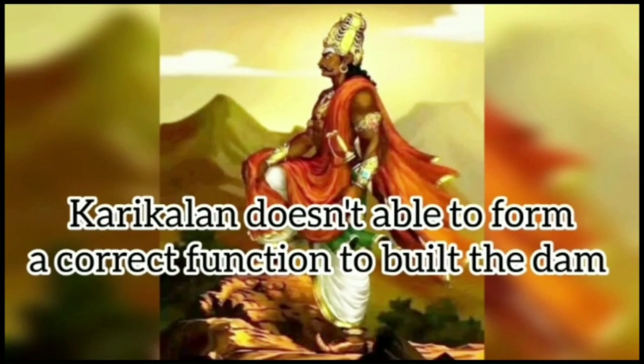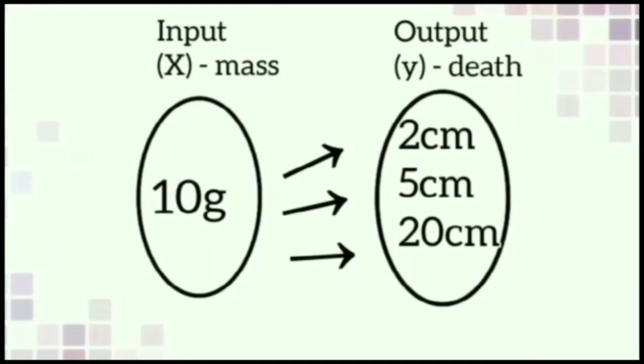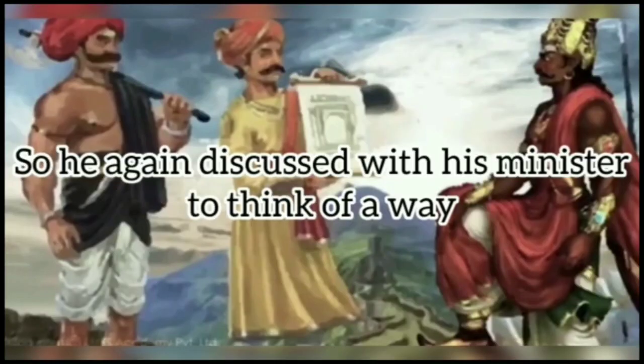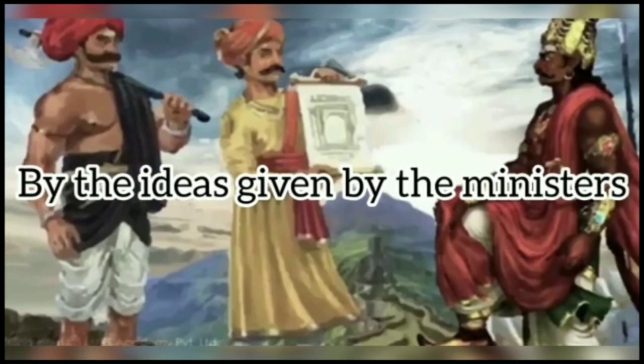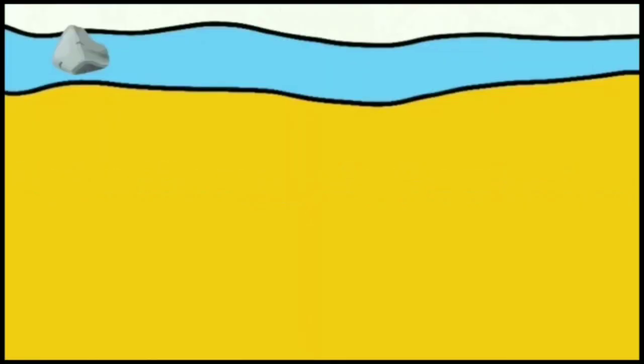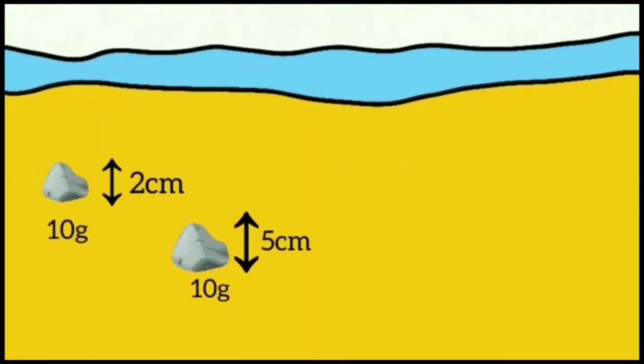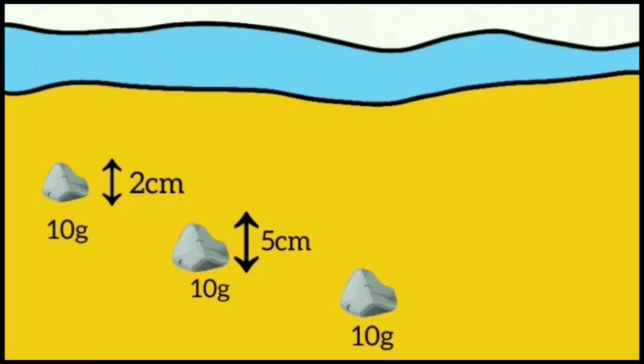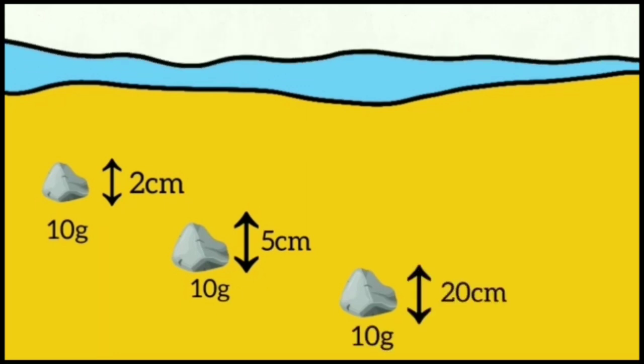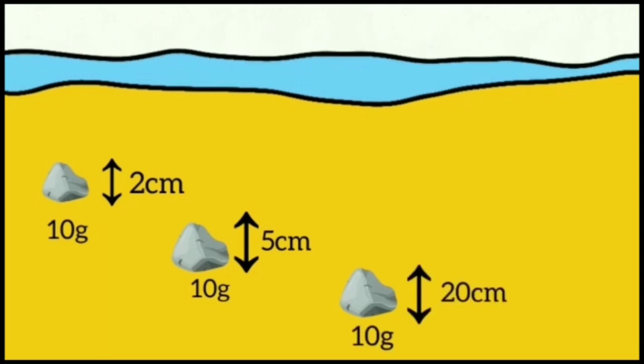Karikalan is not able to form a correct function to build the dam because his input data gives many outputs. So he again discussed with his minister to think of a way. By the ideas given by the minister, Karikalan took a 10 gram stone and put it at the side of the river bank, between the center and the side of the river bank, and at the center. He collected all the depths reached.